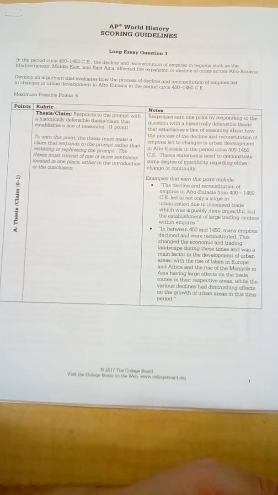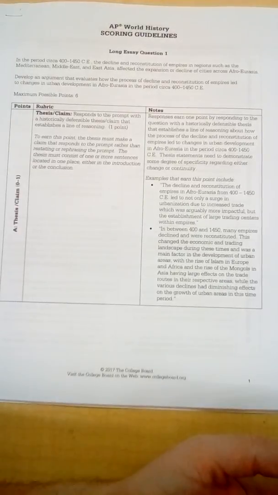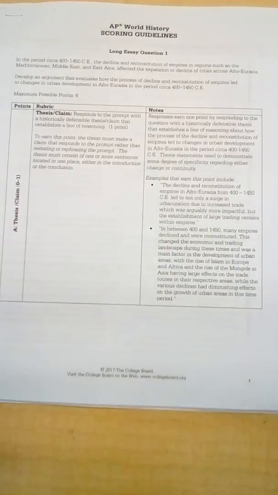Now, if you recall when we talked about contextualization, the form of the introductory paragraph generally takes the shape of a funnel, where you are building from broad contextualization about the region and the period and the other events that are taking place around the topic being discussed in the essay, and then you work down toward a specific claim that you are going to make about the topic of the question.